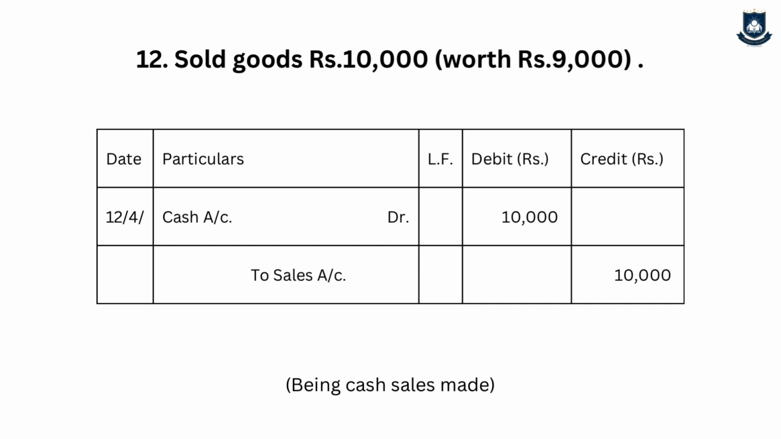We receive cash 10,000 only, no? So cash received is 10,000 and sale price is 10,000. So cash account debit 10,000 to sales account 10,000. Narration is being goods sold for cash. Logic is cash is an asset, it is increasing, so debit. Sales is my income, it is increasing, so credit.